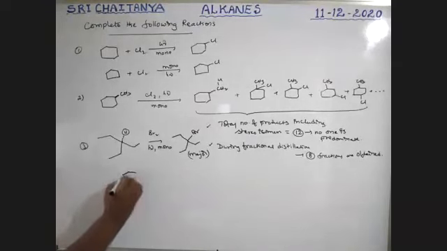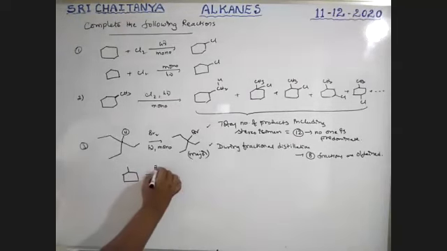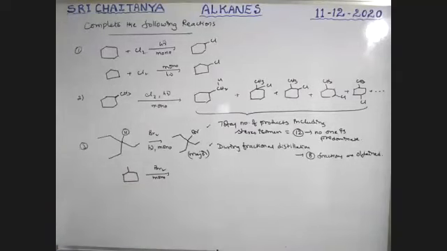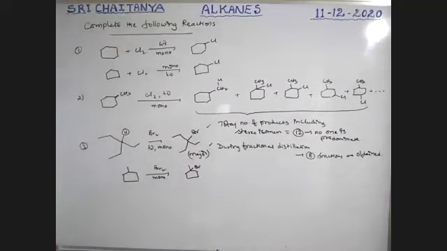Next, for example, if this one is taken, bromination, mono. Tell me boys, which one is the correct answer? So this is the tertiary. Here it is replaced. That is the major product. No mixture, boys. For example, this one is taken.